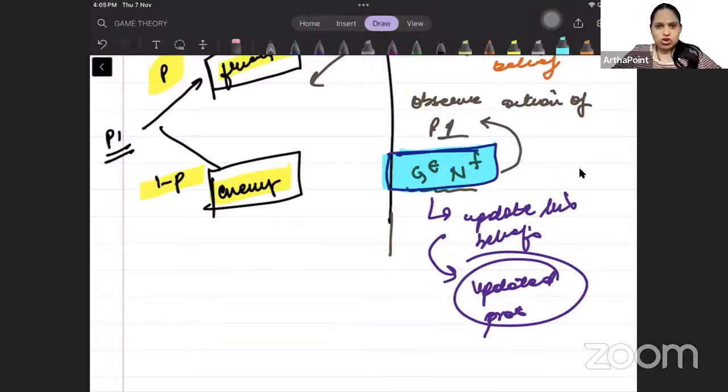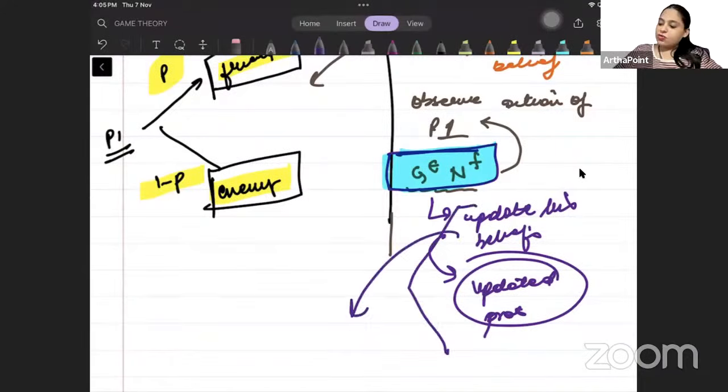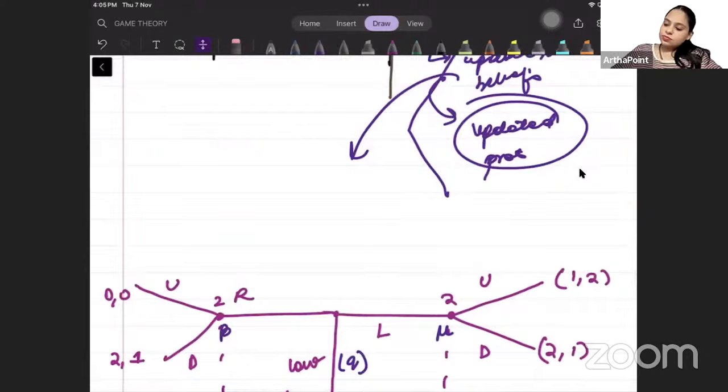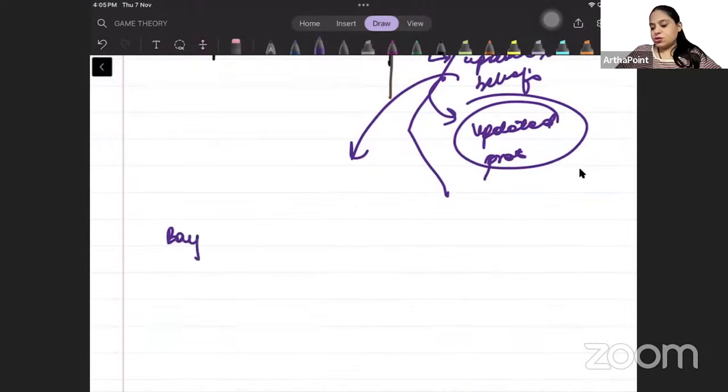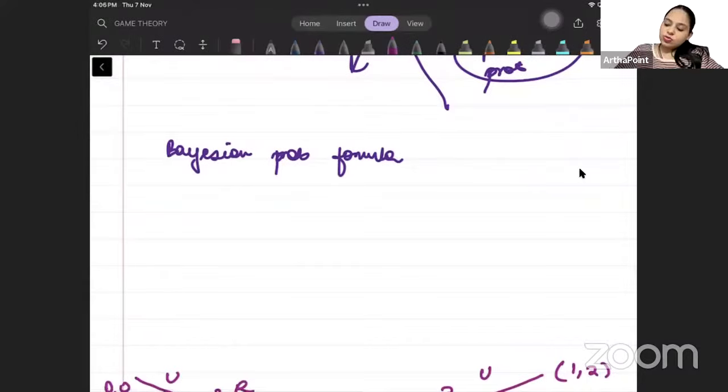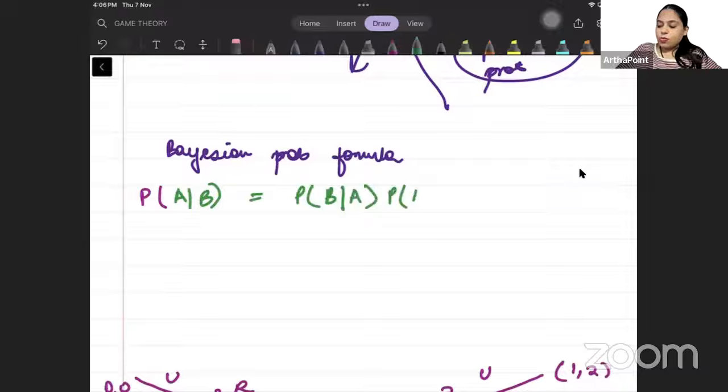I will show you. अभी थोड़ा समझ लो ऊपर से. Just try to understand this thing. ठीक है. Now this updated belief can be found using the Bayesian probability formula. So we know the Bayesian probability formula, or the conditional probability formula, that probability A given B is probability B given A into probability A upon probability B, no?